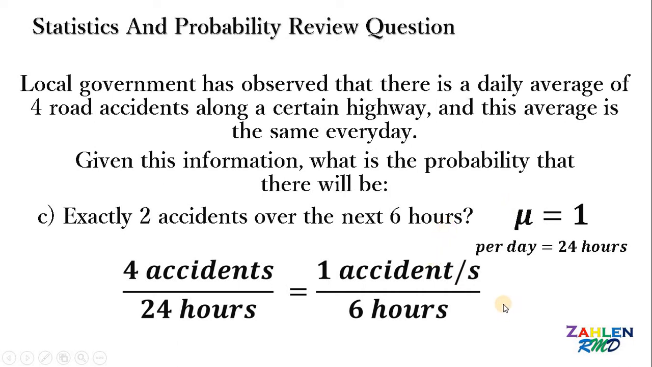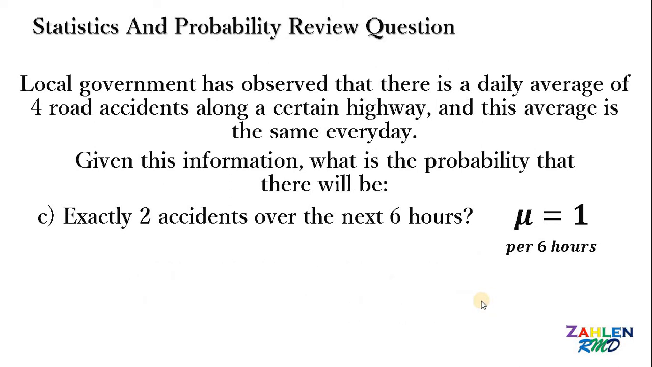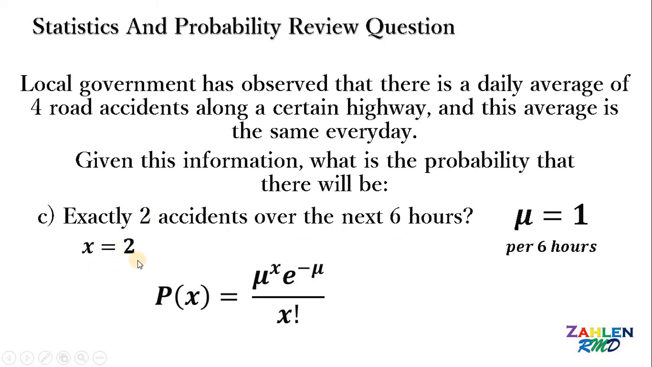Okay, so let's have our formula again. We have the probability of x must be equal to mu raised to x times e raised to negative mu all over x factorial. We have mu equal to 1 because here we considered every 6 hours. And now, what is the value of x? We want exactly 2 accidents over the next 6 hours. Therefore, the random variable x must be equal to 2. So we replace all x with 2 like this, and then we replace all mu with 1.